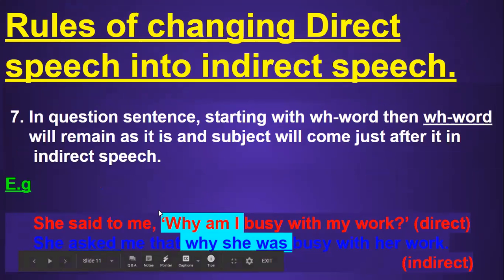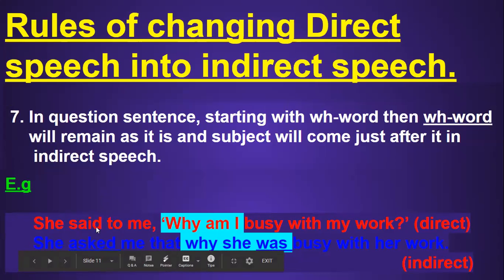She said to me, "Why am I busy with my work?" So this is a direct sentence, and it's a question sentence starting with a WH word. So how can we change it into an indirect sentence according to the rule? See here: she asked me that why she. See, the subject has followed after the WH word, and the WH word has remained the same where it was present. So why she was busy with her work.